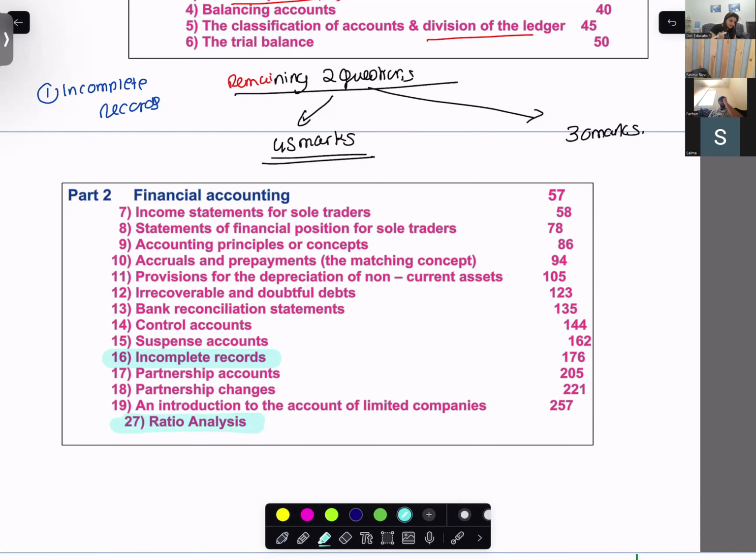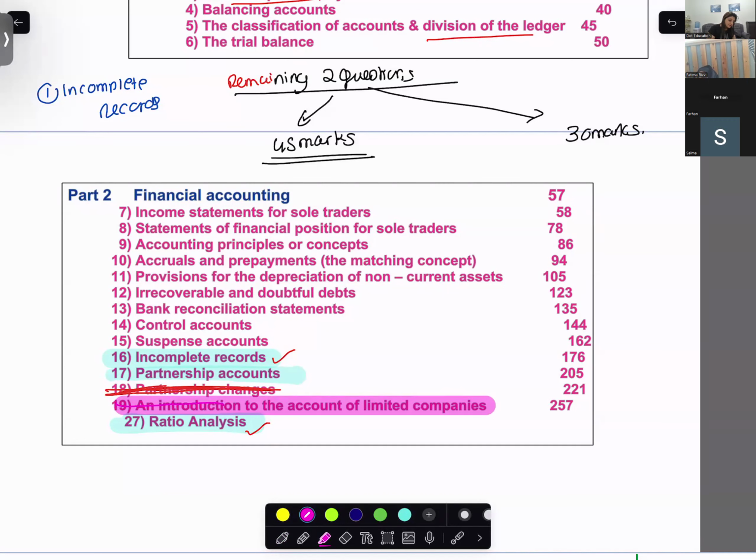Now, we are talking about one question. Out of the two, one is sorted. Now, that one question or those 2 questions that come: ratio analysis, incomplete records, partnership accounts. Partnership changes has gone away. This is the most important chapter. Which one? Partnership and ratio analysis. Introduction to limited company is the most important chapter.